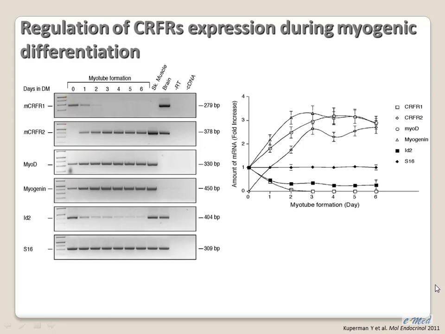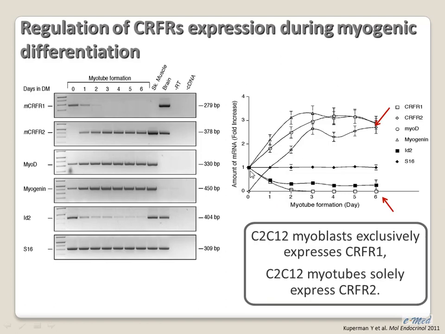And this profile changes throughout the differentiation process, where the CRF1 expression parallels the expression of ID2, which inhibits myogenic differentiation, and the expression of CRF2 parallels the expression of MyoD and myogenin, which are myogenic determinant factors.